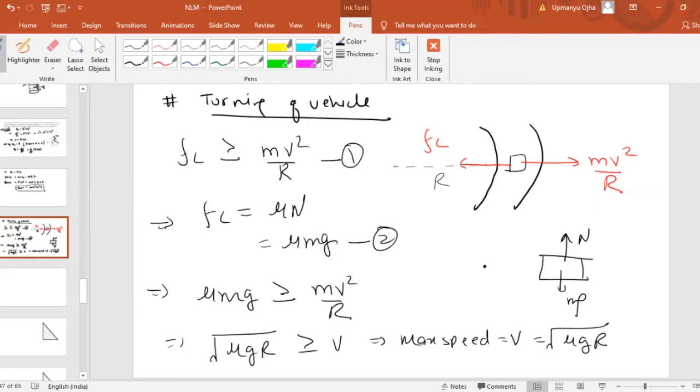Okay, that is when the vehicle is moving on a circular track. That is the reason if some rainfall is there, we know that the friction between the road and the vehicle will reduce. So whenever we are driving the vehicle on a wet surface, there is more chance of slipping as compared to the dry surface, because on a dry surface friction will be more. On a wet surface friction will be less. So if friction is less, there is a chance of slipping of the vehicle. Okay, so that is the turning of the vehicle on a circular path. Understand?